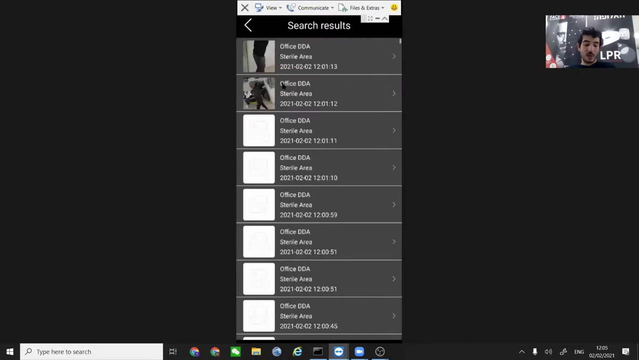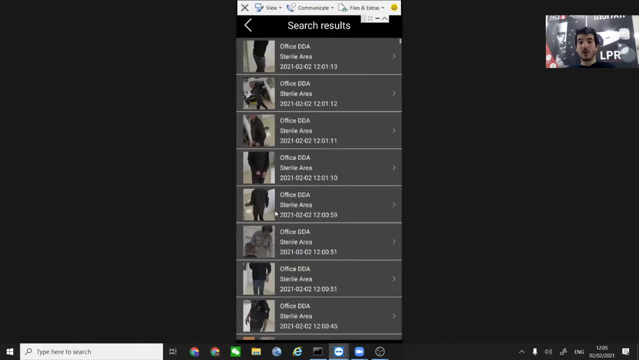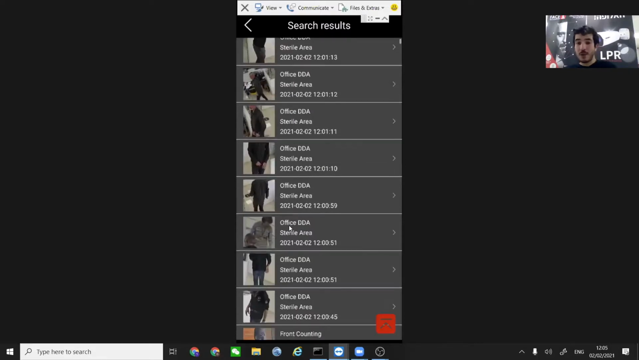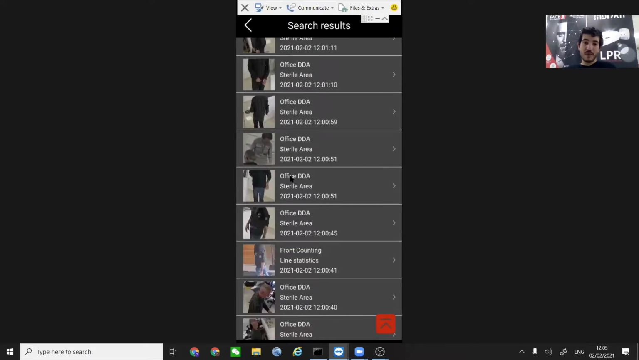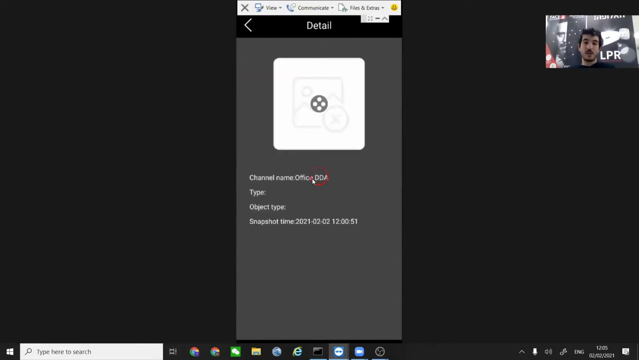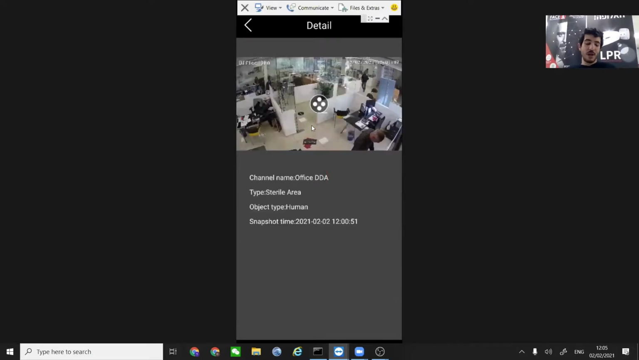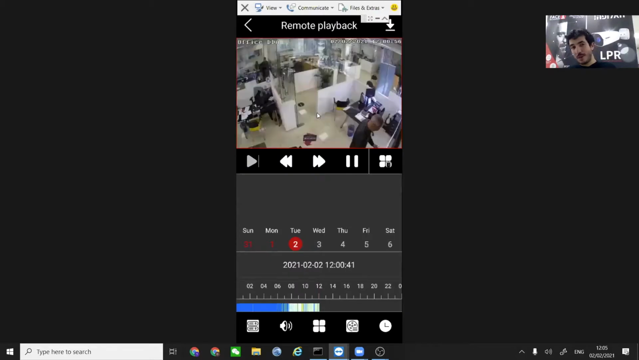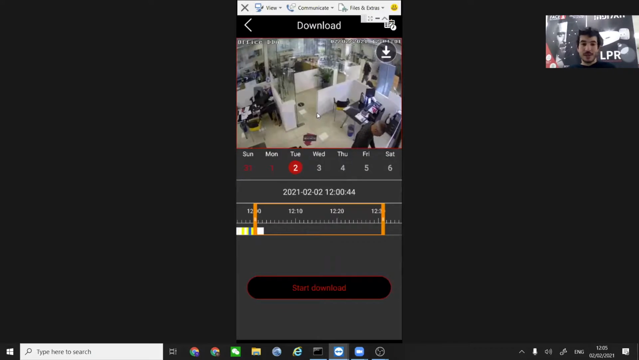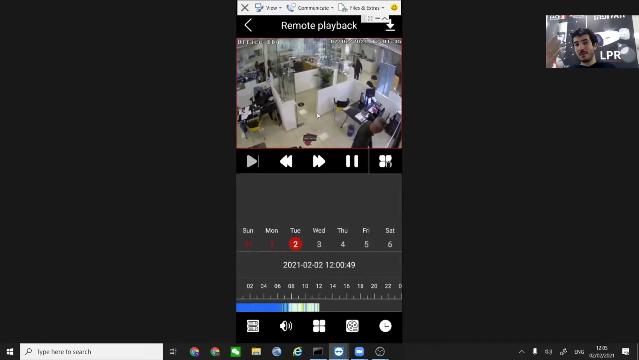Start searching, and we are getting all of the human recognitions that we saw from all of the cameras. We can see the name of the camera, which is an Office DDA. This is the name of the camera. You can see the sterile area. This is the kind of analytic that was set. Really, all of the information you need and don't need, all of it in the frame, with of course the ability to access the playback, with the ability to back it up and everything. Really as simple as possible. We try to make the application very pragmatic. Very simple.